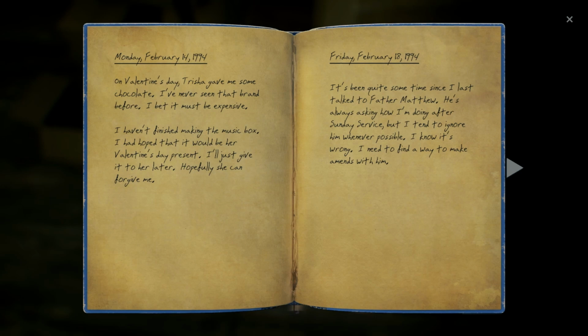Monday, February 14th, 1994. On Valentine's Day, Trish gave me some chocolate. I've never seen that brand before. I bet it must be expensive. I haven't finished making the music box. I hope that it will be her Valentine's Day present. I'll just give it to her later. Hopefully she can forgive me.